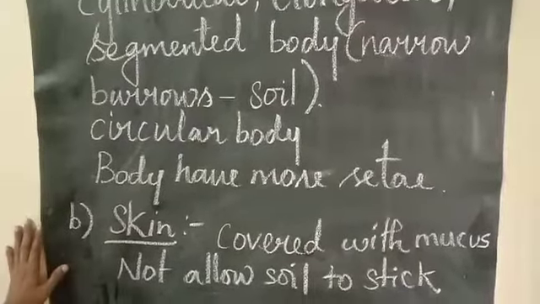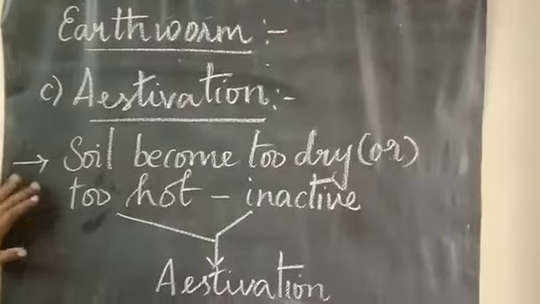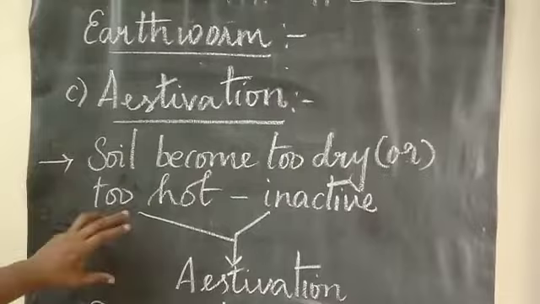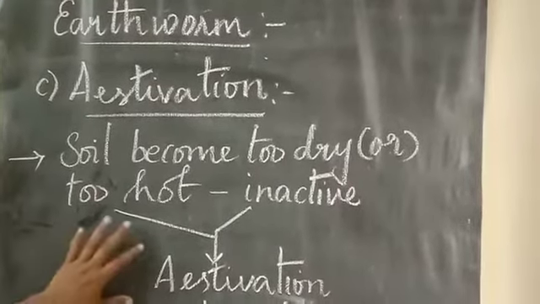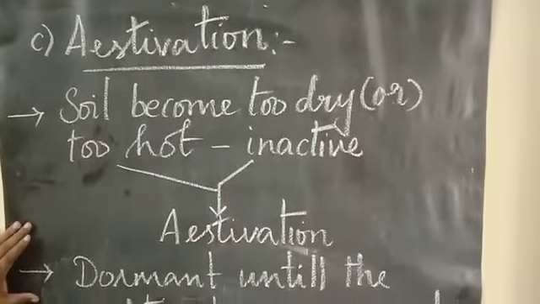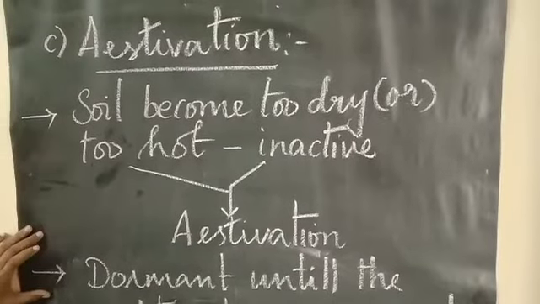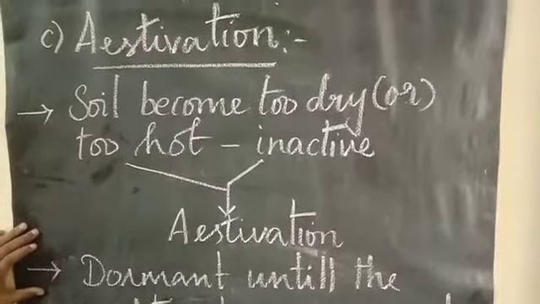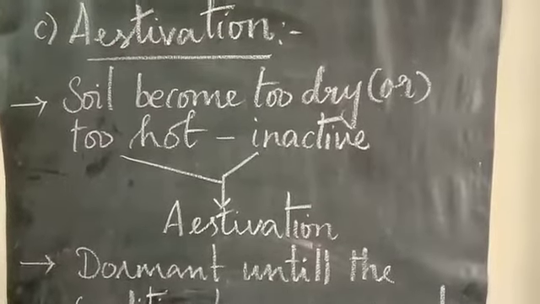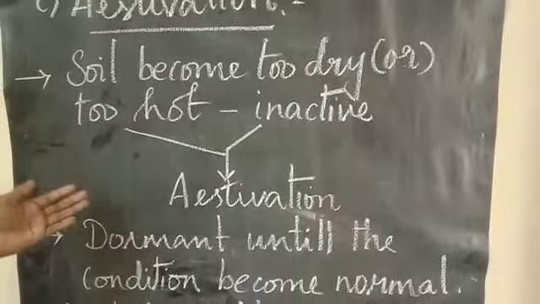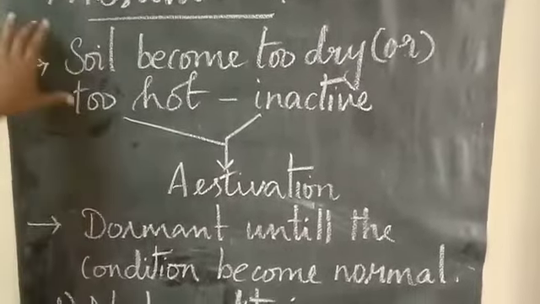Clear, children? Next topic we are going to see about estivation. What do you mean by estivation? When the soil becomes too hot or too dry, at that time the earthworm will become inactive. That condition is called estivation. Until it is normal, when it is too hot or too dry, the earthworm will be inactive. When the normal situation comes, and the moisture content starts again, the earthworm will become active. So that is called estivation.